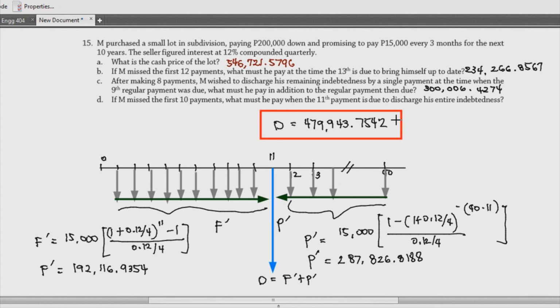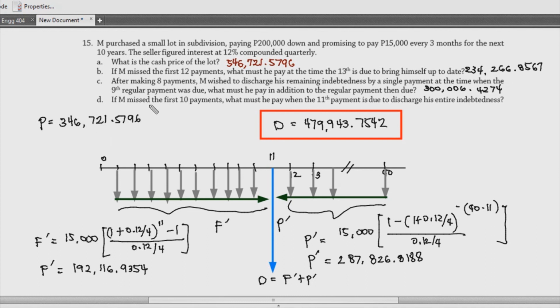And the easiest way that we can view this is, remember our P, which is equal to, again, subtract the down payment, so that is 346,721.5796. Again, this is your utang, your annuities that you pay at the present. So again, when we bring all the annuities we paid back to the present, this is it, 346,000. So basically, as we move forward in our time frame, this 346,000 is increasing.